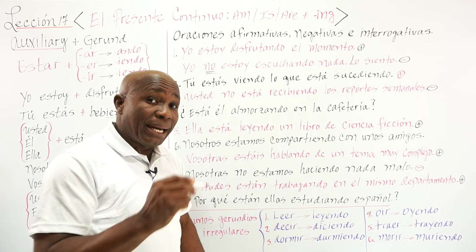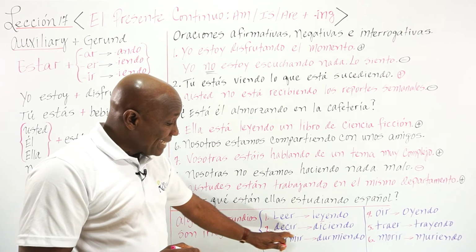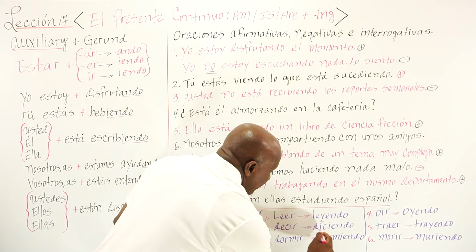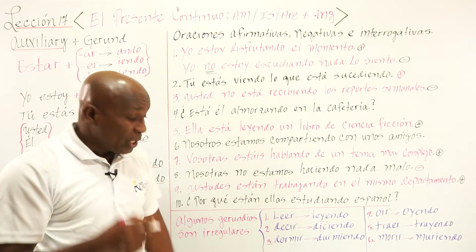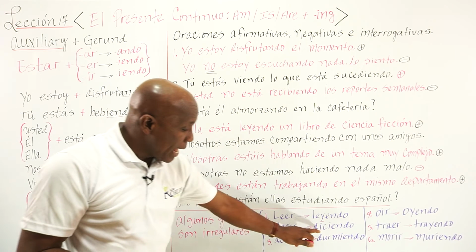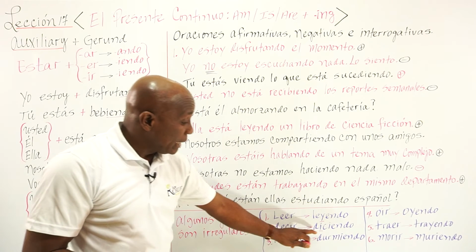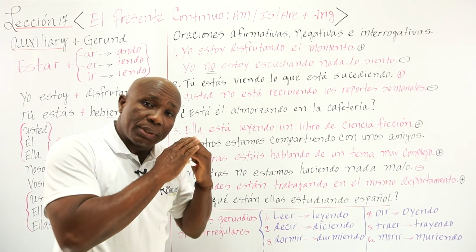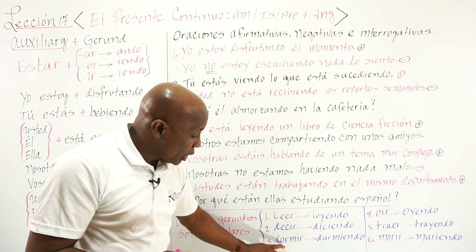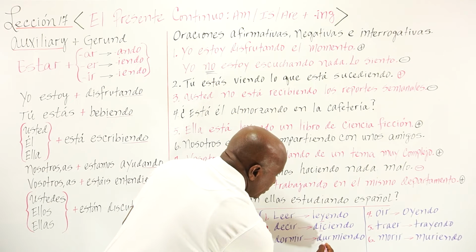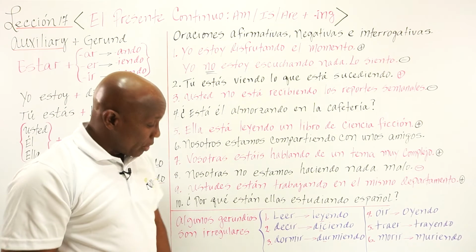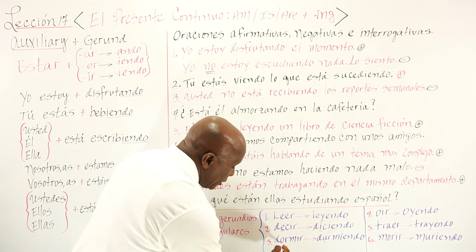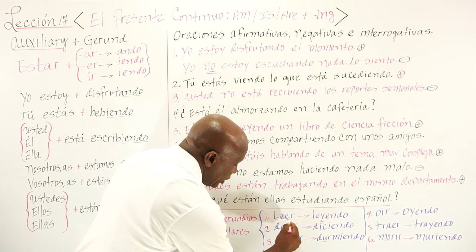In this one, decir, the change is in the E, so we change the E for I. Decir, diciendo. Look at this one too. Dormir, sleep. Now we change the O for U. Durmiendo. Okay. So here we go. Change here, change here, change here.